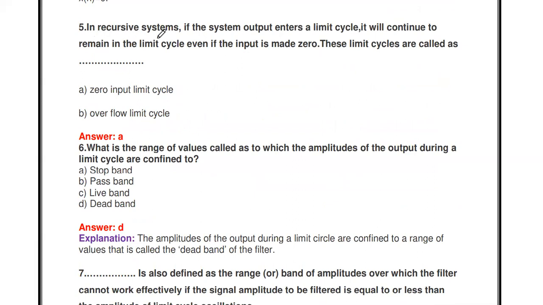The next question: in a recursive system, if the system output enters a limit cycle, it will continue to remain in a limit cycle even if the input is made zero.